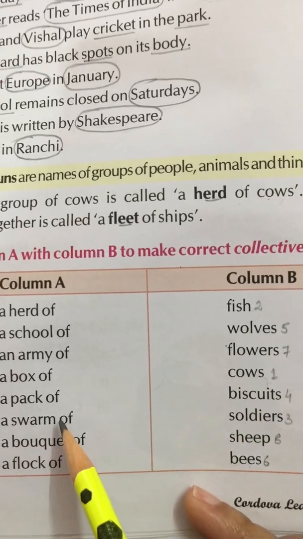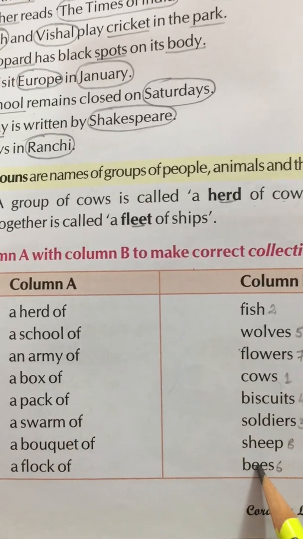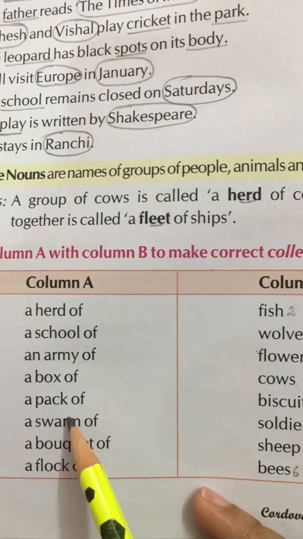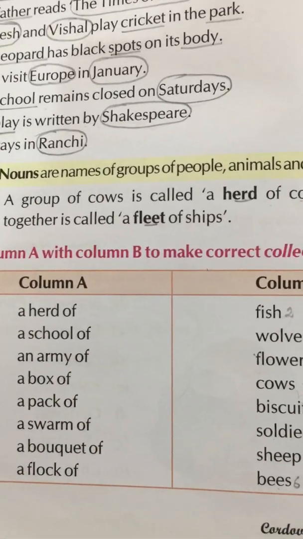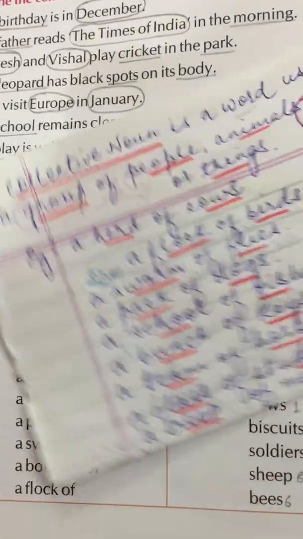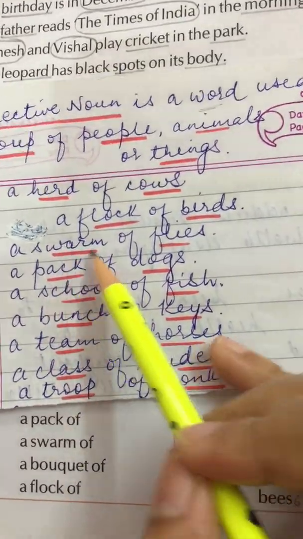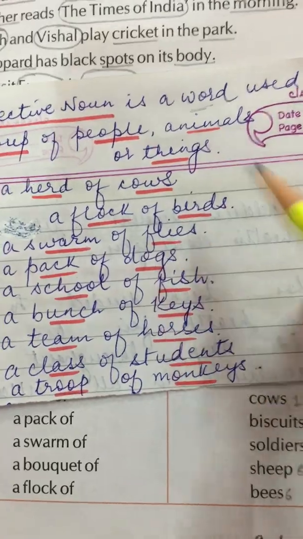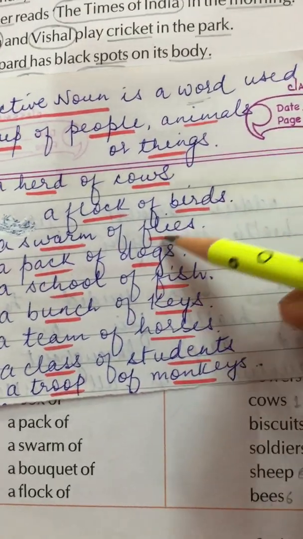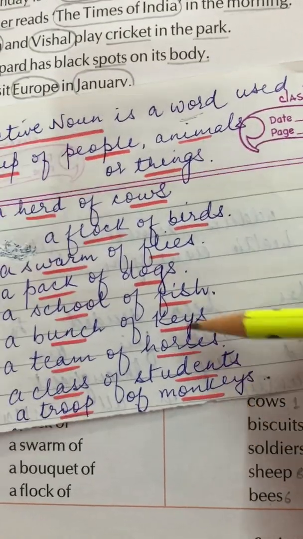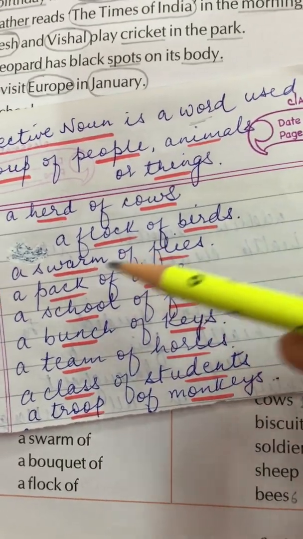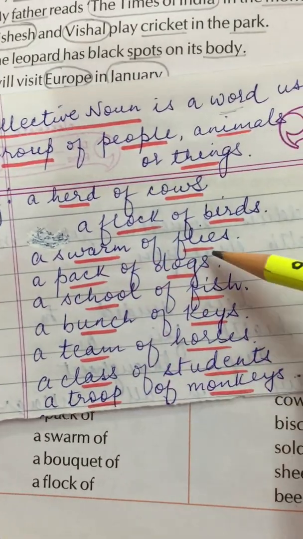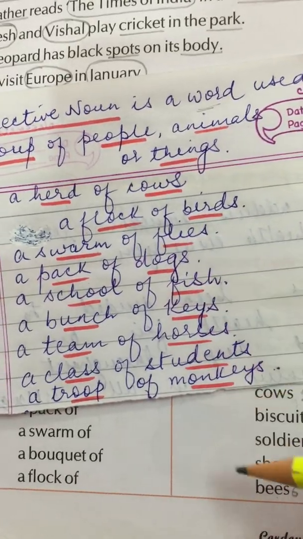A swarm of bees. Swarm is a collective noun given to a group of bees. In the example that I gave you, it was written a swarm of flies. Now flies and bees, children, it comes in the same category. So we can use this collective noun for both these animals. Alright.